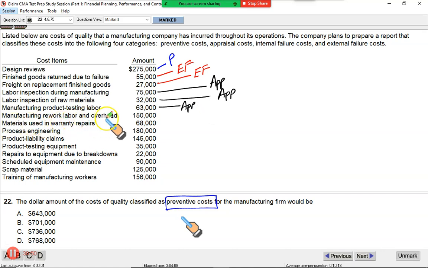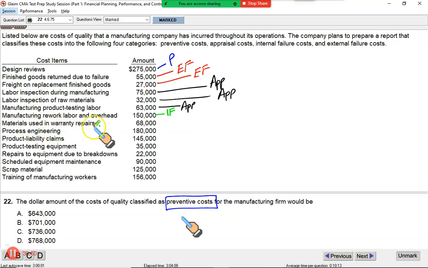Manufacturing rework labor and overheads. We had to rework. Whenever you see the word rework, this is a loss. Since there is no indication whether the goods have been returned from the customer, it is going to be internal failure, and I'm going to give it green color. Internal failure, IF.